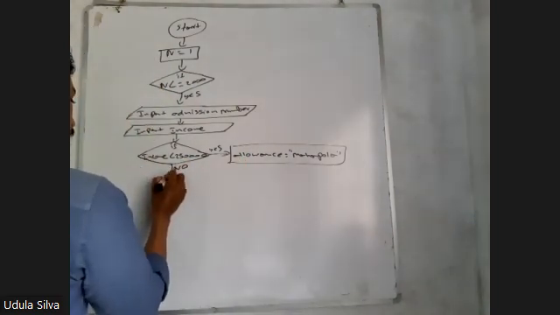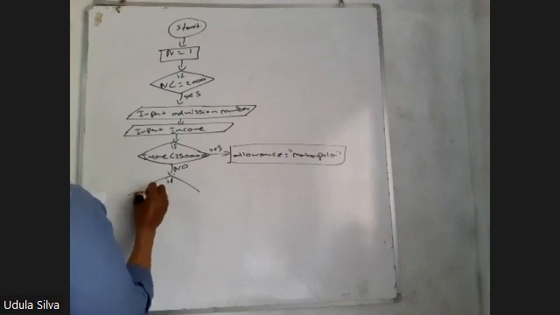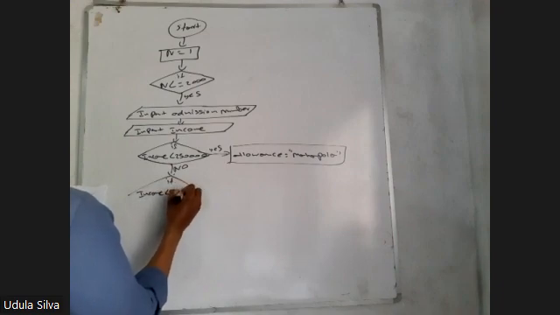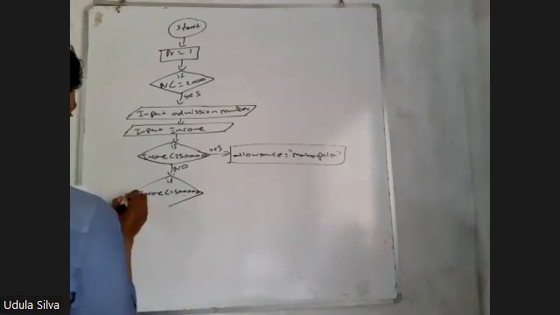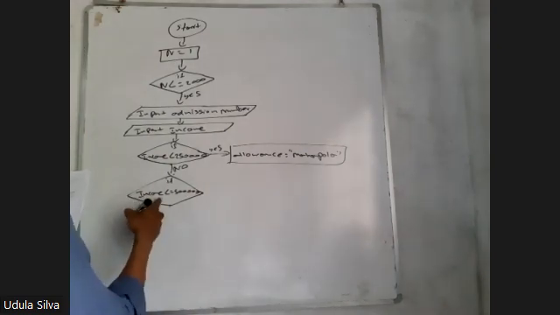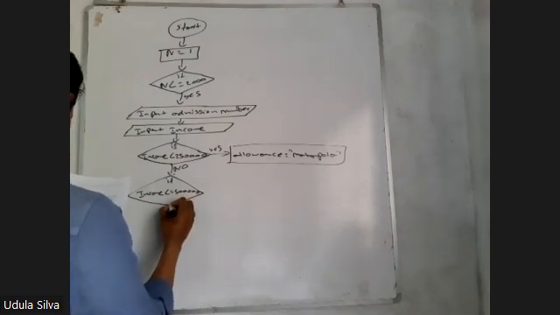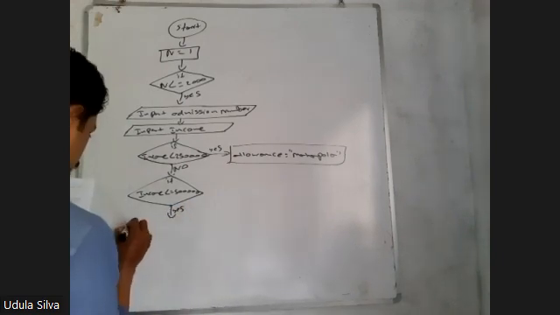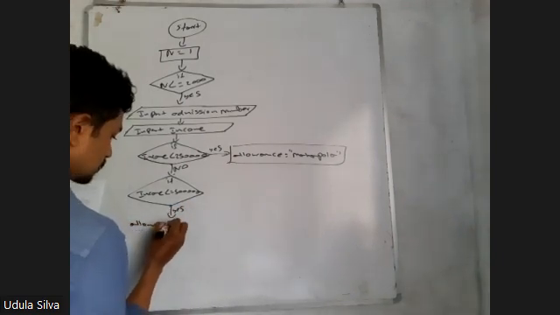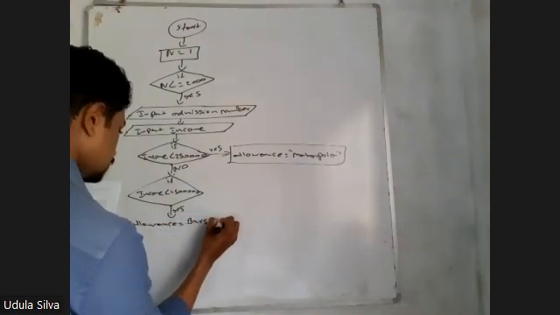If no, again there's a selection: if income less than or equal to 500,000. If the income is less than or equal to 500,000, then yes, allowance equal bursary.